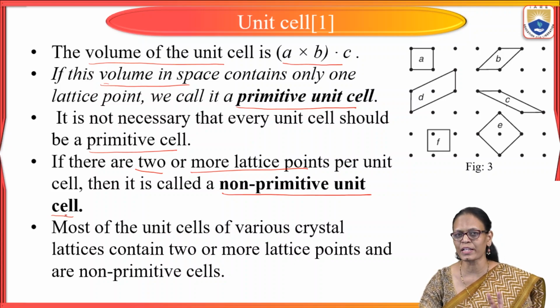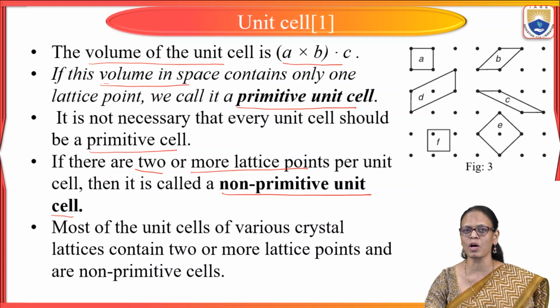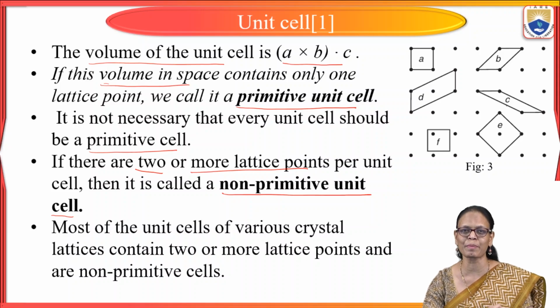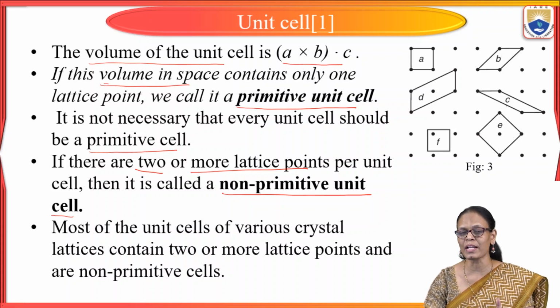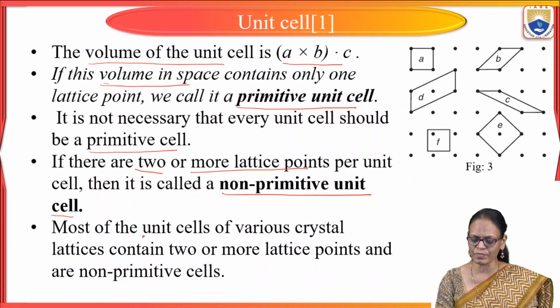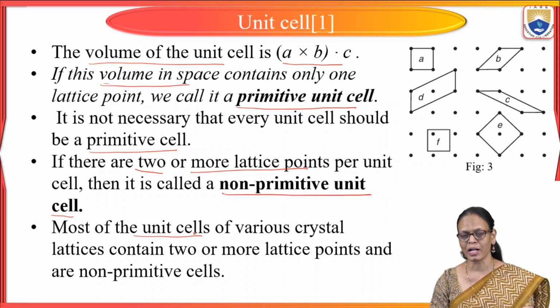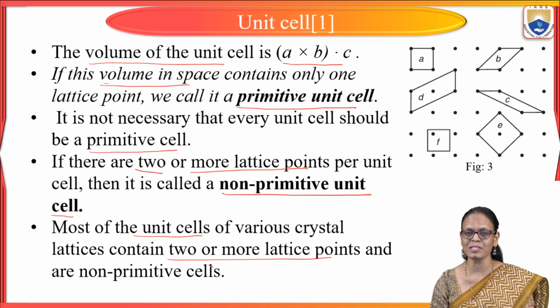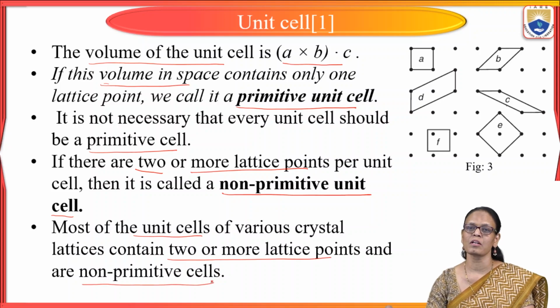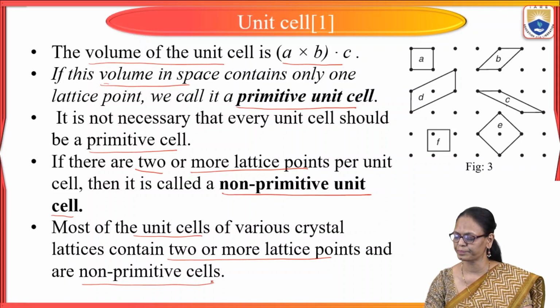So, here we are defining them as primitive and non-primitive. Primitive means if there is only one lattice point per unit cell, you call it as primitive cell. When I say one lattice point, it is always the effective number of atoms per unit cell. And most of the unit cells contain 2 or more lattice points, and therefore they are called as non-primitive cells.